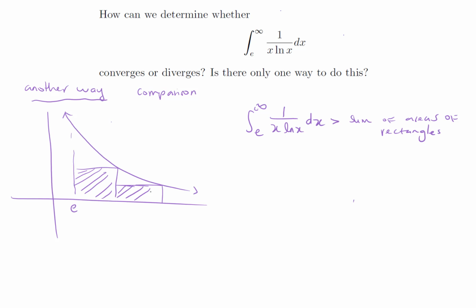When we add the areas, we find something strictly less than the integral. So the integral will be the area under the curve, given that this function is positive for x greater than e. So we have this situation. Now I'm going to choose the rectangles in a wise way. So here we will take the width from e to e squared, and then from e squared to e cubed, and so on. So the distance will start growing larger and larger.